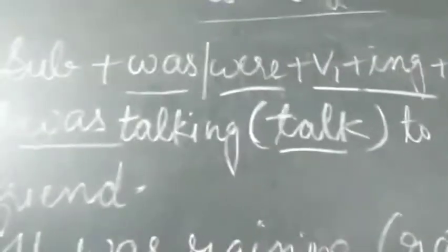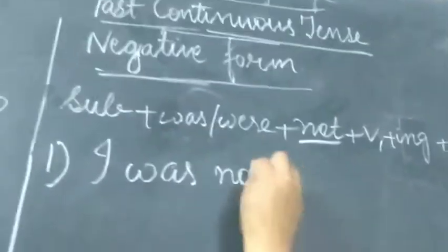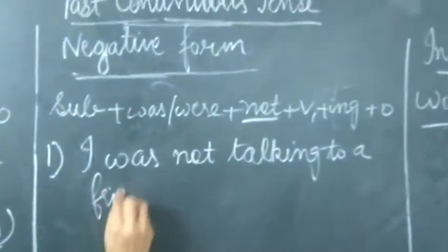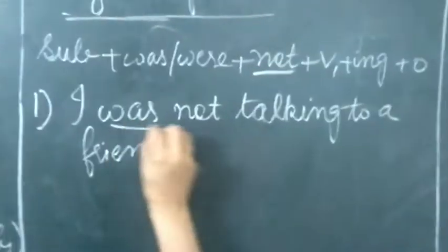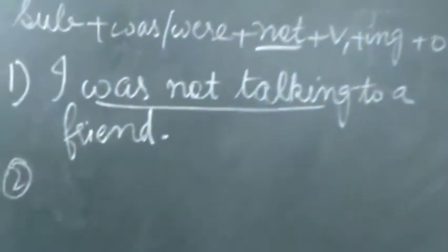So the first sentence which we have here is I was talking to a friend. So what will be the negative form here? It will be I was not talking to a friend. Okay, so I was not talking. Then second is it was raining.